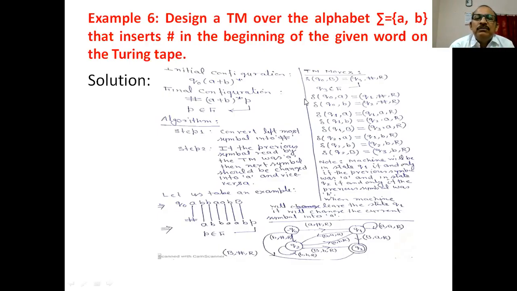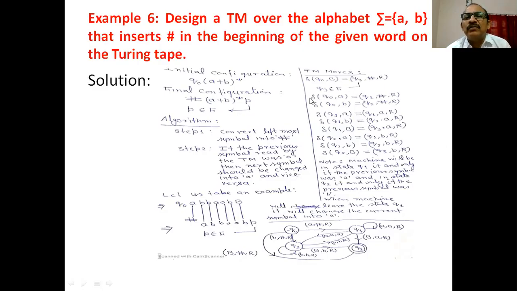Two-step process. Convert the first symbol into hash. Next, if the previous symbol read by the Turing machine was A, then the next symbol should be changed into A and vice versa. Let us see the Turing machine, how we will implement these two steps into Turing machine moves. The machine starts from initial state Q0. If the input string is blank, you simply replace this blank by hash, move in the right direction and go to the state Q3, and Q3 is the final state.